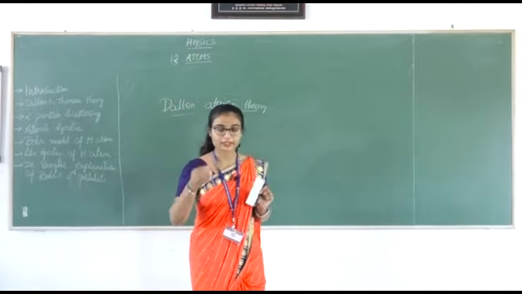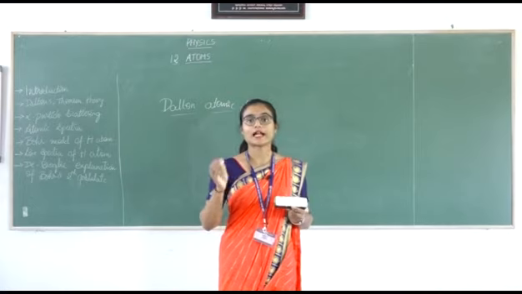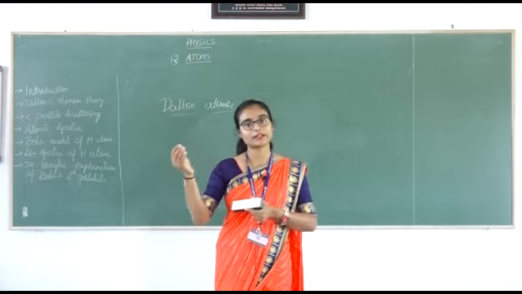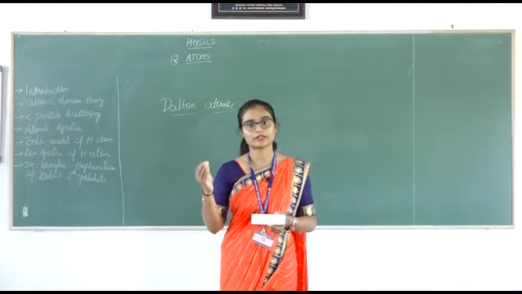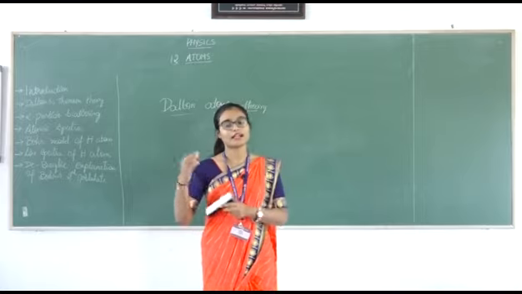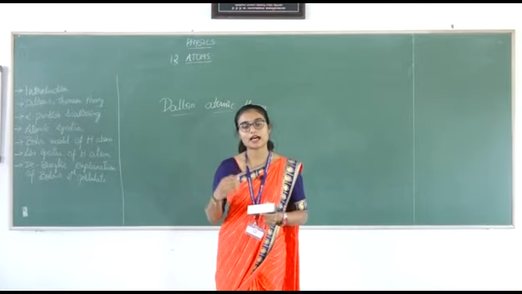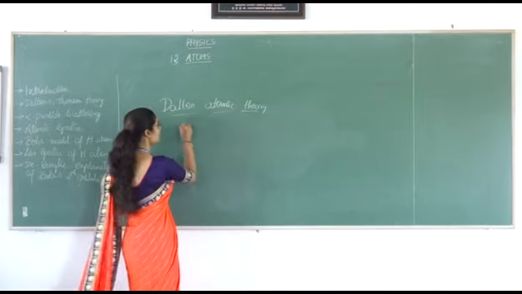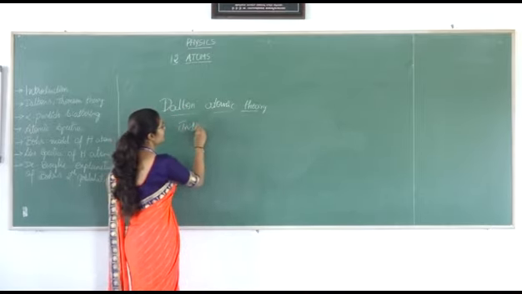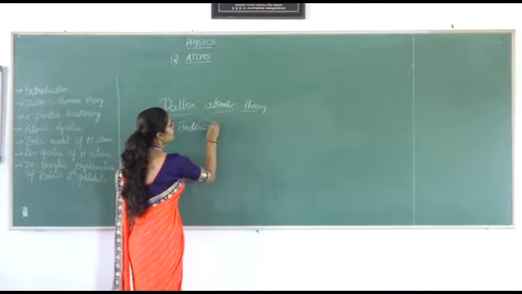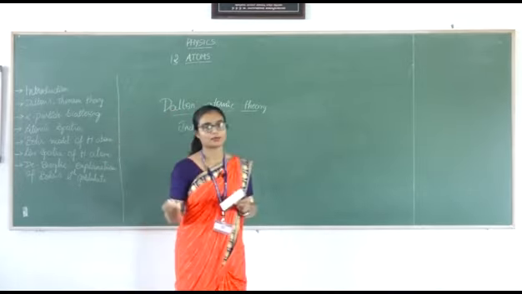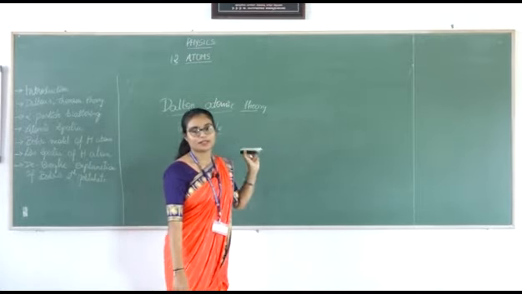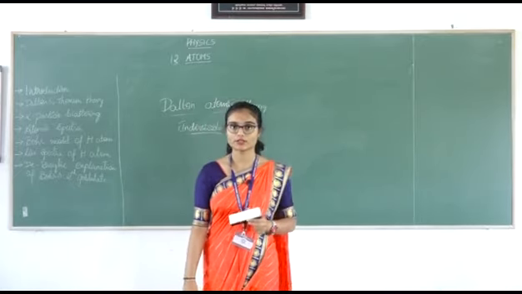Democritus said that atoms are surrounded by empty spaces and that atoms cannot be divided further, and in Greek he gave the name atomos, which is nothing but atom. That means it can't be divided further, or it is uncuttable. Dalton said that matter is indivisible. Indivisible again means it can't be cut or divided further. He gave the same theory, and he gave some postulates on atoms.